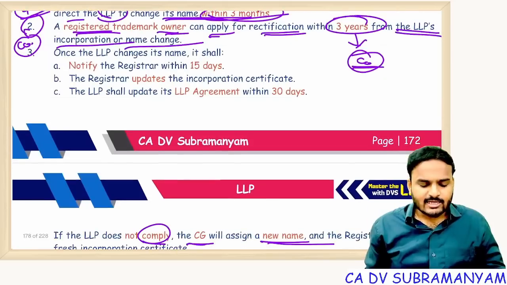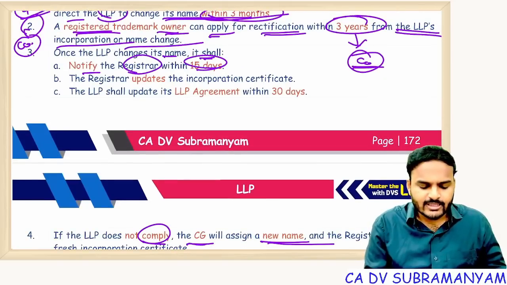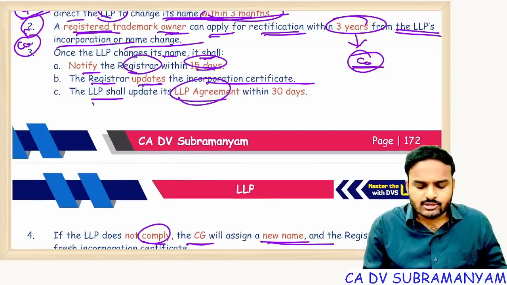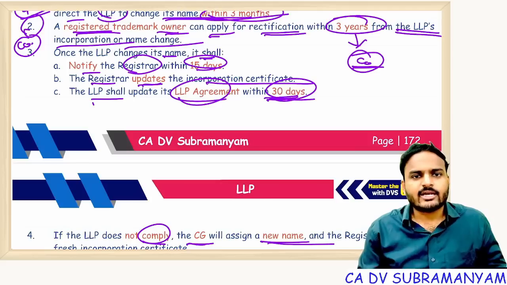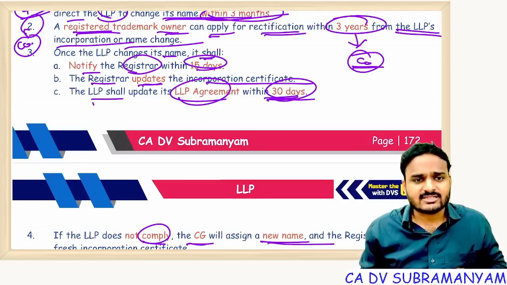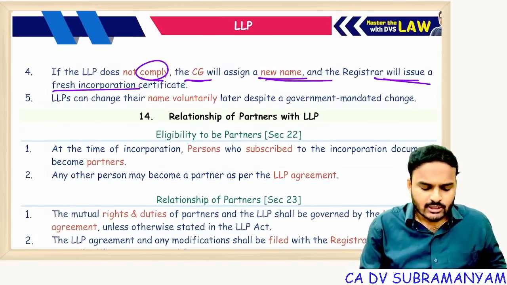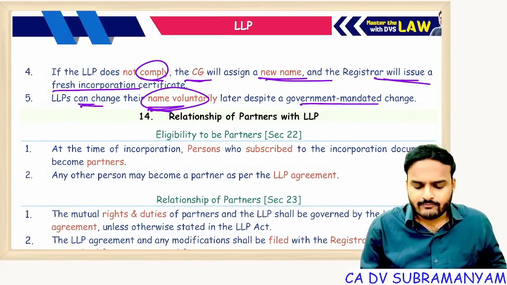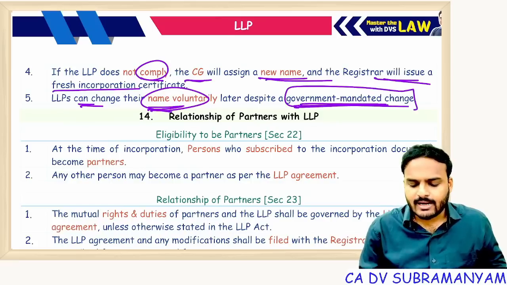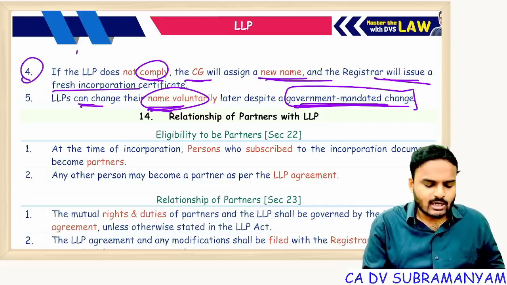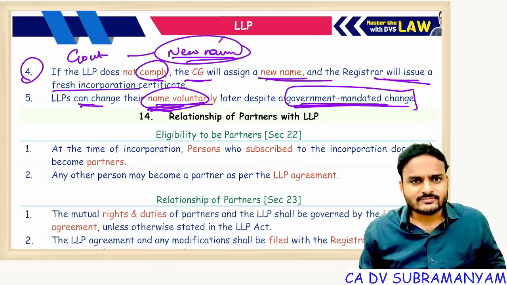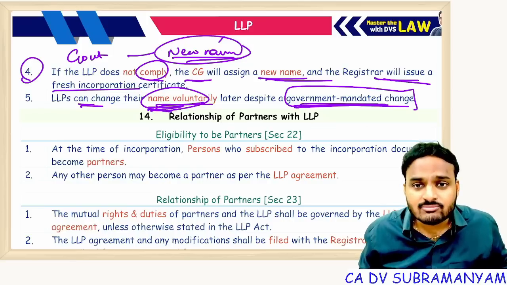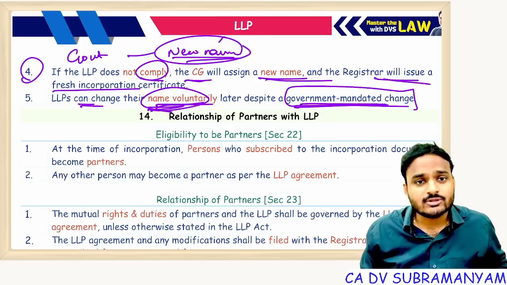That's it. Once LLP changes its name, it shall notify the ROC within 15 days. Registrar updates the incorporation certificate. LLP should also update LLP agreement within 30 days. So within 30 days of ROC approval of the name, LLP agreement shall be updated with a new name. Of course, even LLP can change their name voluntarily despite a government mandated change. So if you look at 4th point, government gave new name. Government allotted new name to LLP. If you are not willing to accept this name, of course, you can change it voluntarily. So file an application for reservation of name and that name shall be reserved for a period up to 3 months.